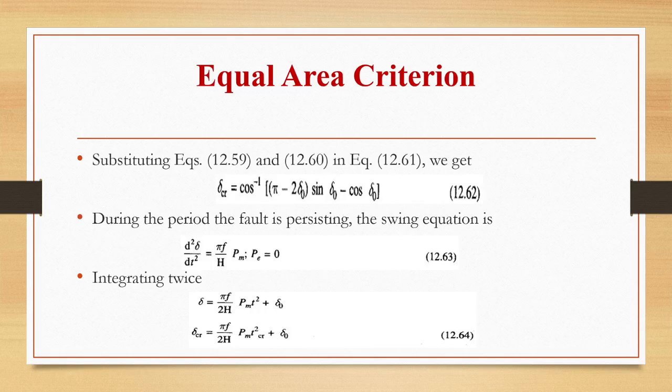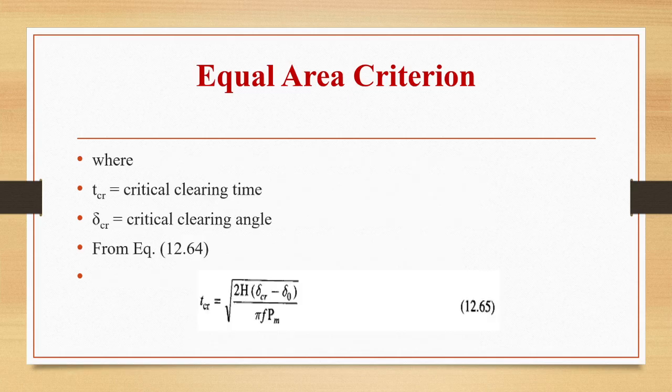So during the period the fault is persisting, the swing equation is d square delta by dt square is pi f by H Pm, and integrating this equation twice we get the value of the critical clearing time as under root 2H times delta critical minus delta naught by pi f Pm.